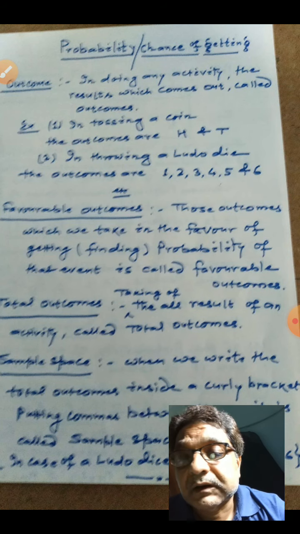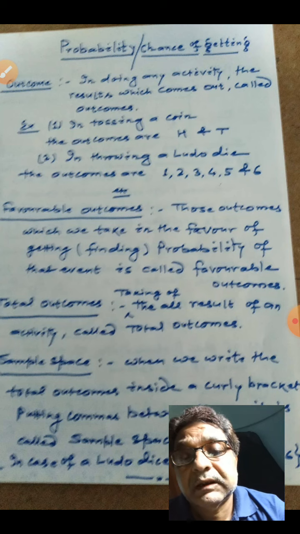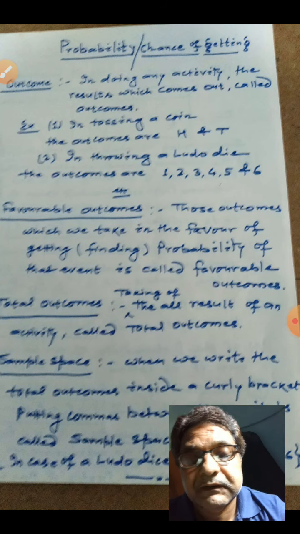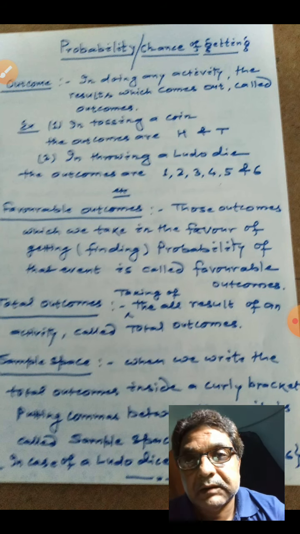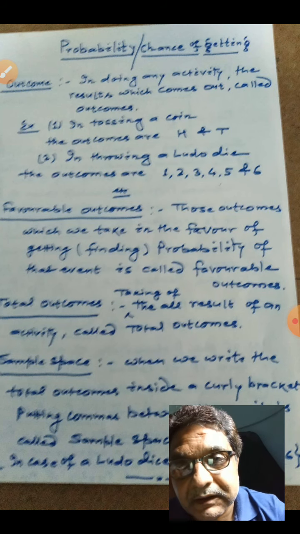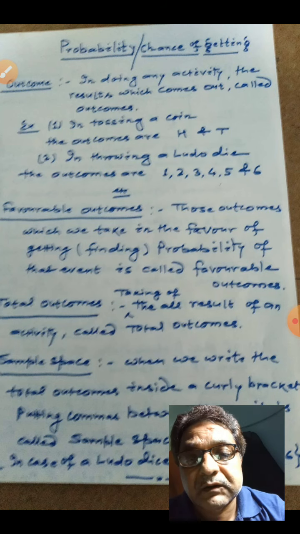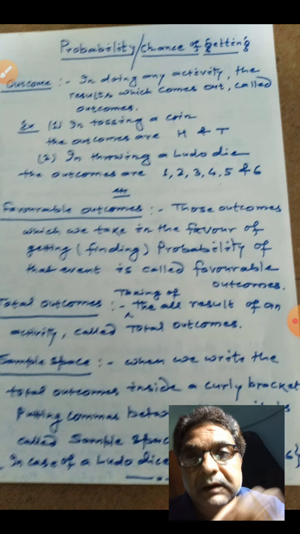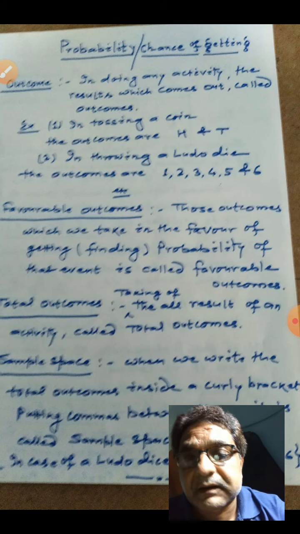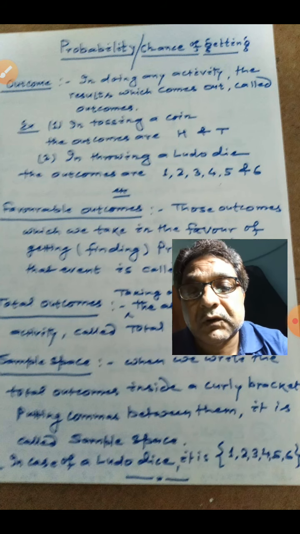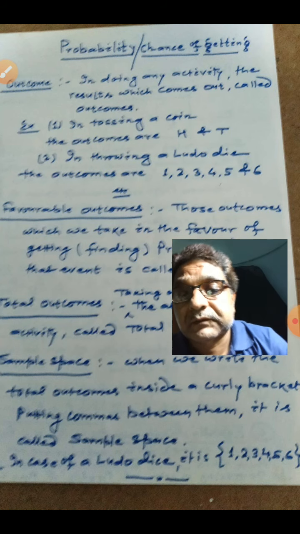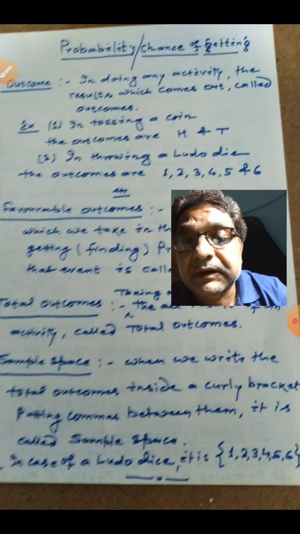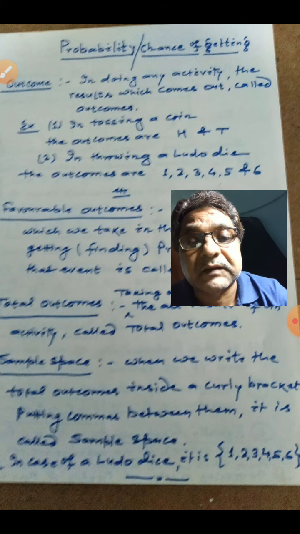outcomes. Sample space. When we note down all the results, listing all possible results of an experiment, putting commas to separate them inside a curly bracket, it is called sample space.